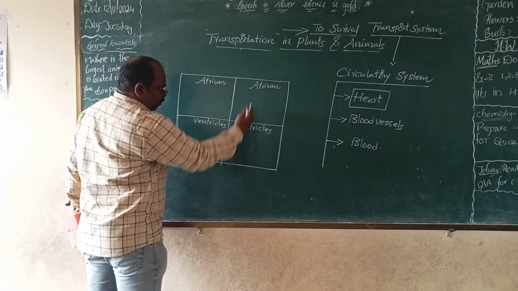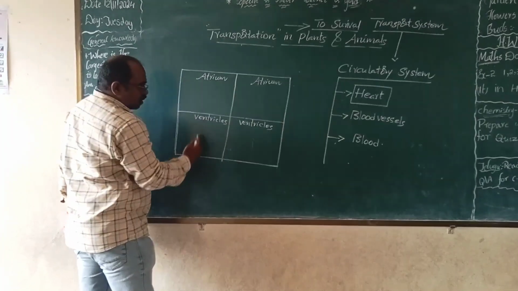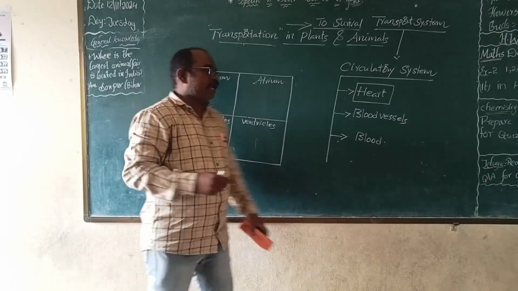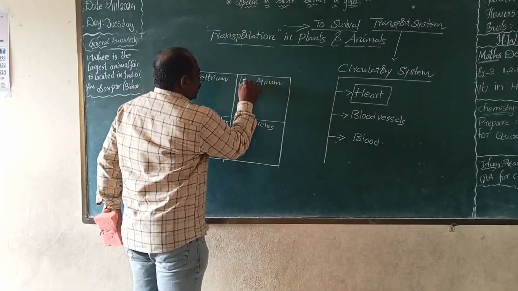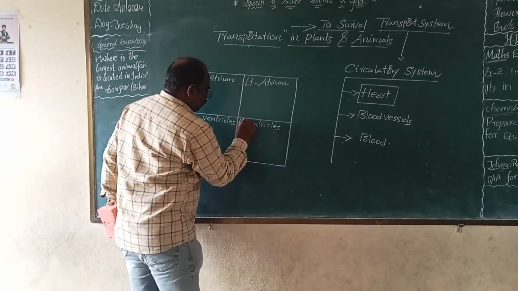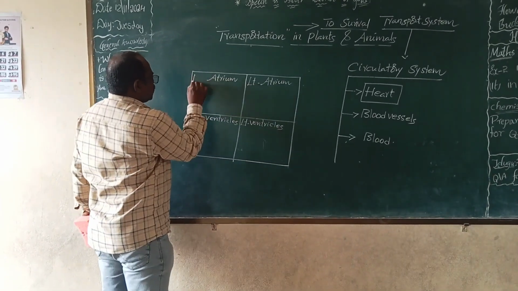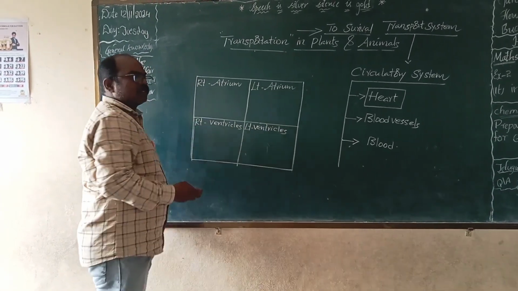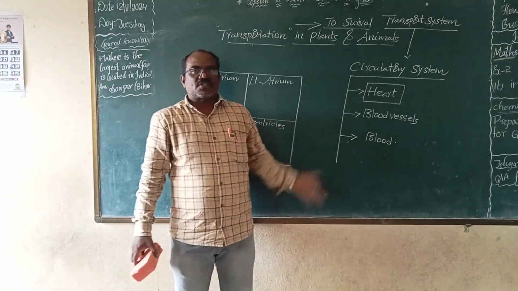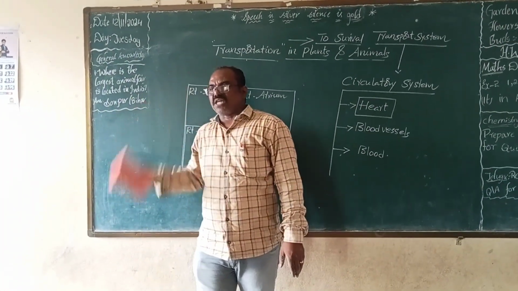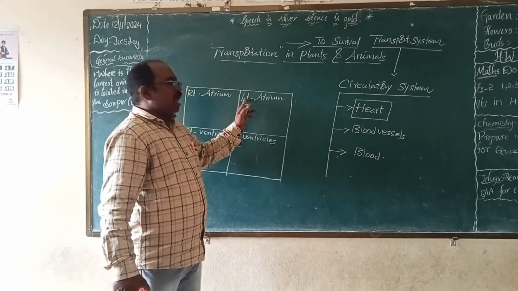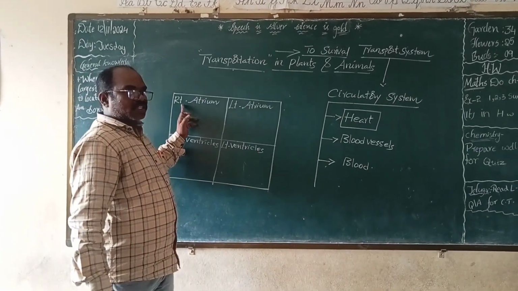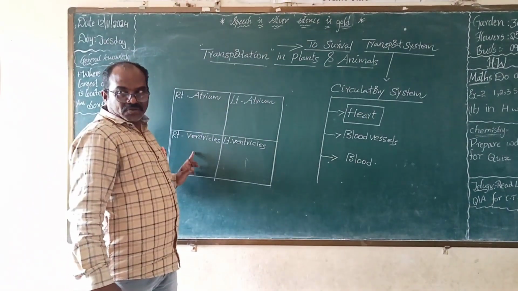This is left side. This is right side. Left atrium, left ventricle, right atrium, right ventricle. See, left chambers of the heart, right chambers of the heart. Left atrium and left ventricle. Right chambers, right atrium and right ventricle.